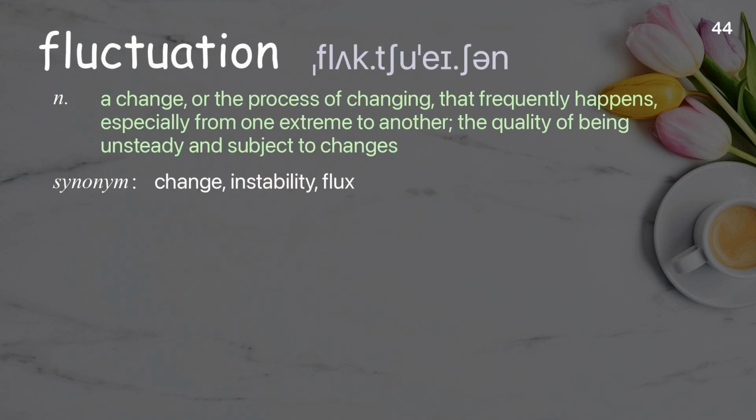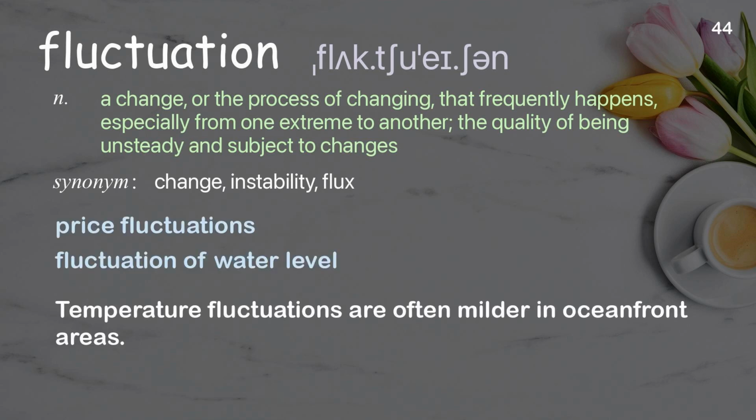Fluctuation. A change, or the process of changing, that frequently happens, especially from one extreme to another, the quality of being unsteady and subject to changes. Examples: Price fluctuations. Fluctuation of water level. Temperature fluctuations are often milder in oceanfront areas.